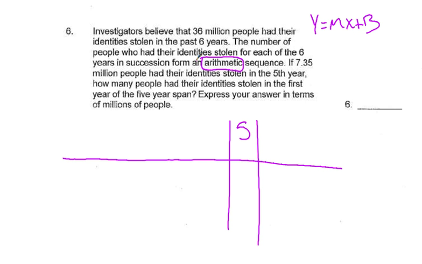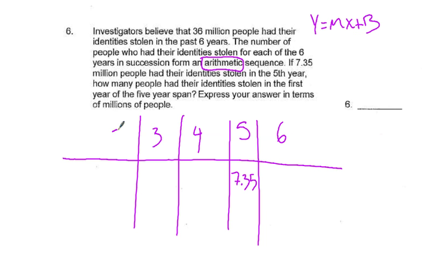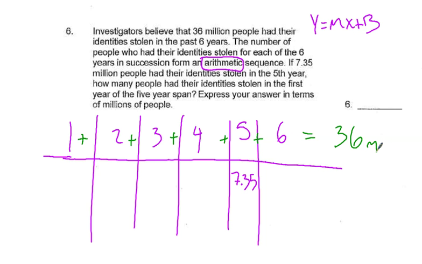So we know in the 5th year, 7.35 million people had their identities stolen. And we have year 6, year 4, year 3, year 2, and year 1. And we know that the sum of all of these years is going to equal 36 million.